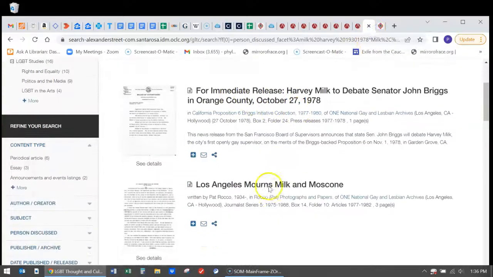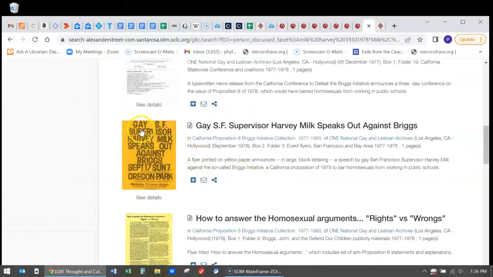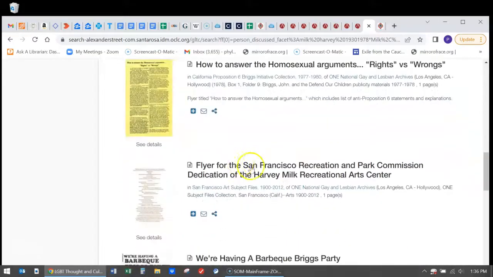And here they are. He was a gay San Francisco supervisor. How interesting. And it looks like he really engaged with this Senator Briggs.